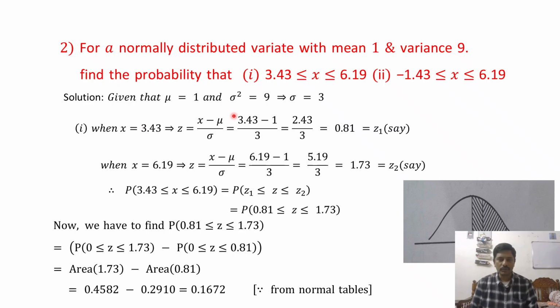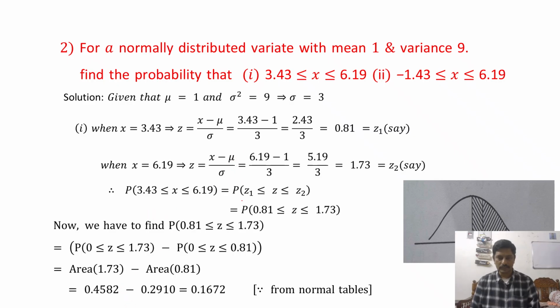Given mu is equal to 1, sigma square, which is nothing but the variance. Variance we denote as sigma square, that is equal to 9. So from the variance we get the standard deviation sigma, that is equal to 3. Now clearly, as we discussed before, corresponding to the x values we are finding the z values. This is the process we need to follow.